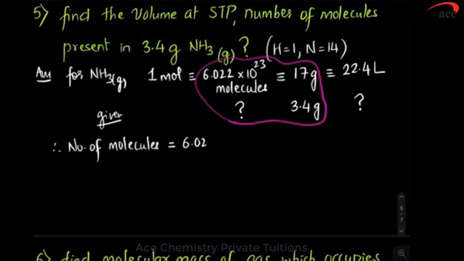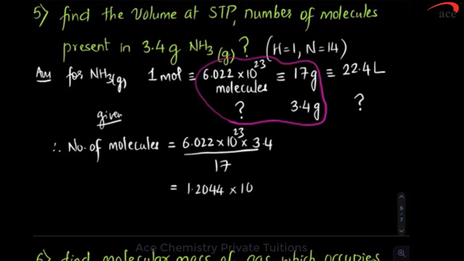So answer is 6.022 into 10 to the power 23 multiplied by 3.4 divided by 17. If you do that, you will get the answer 1.2044 into 10 to the power 23.